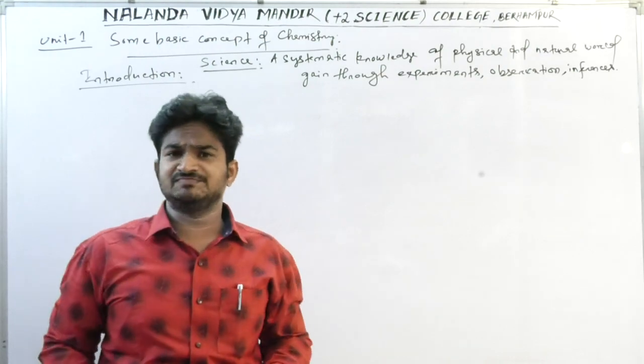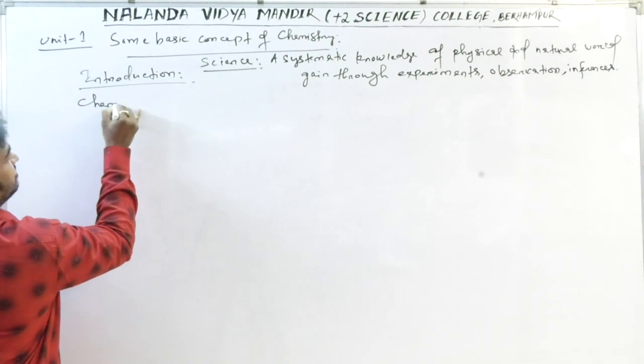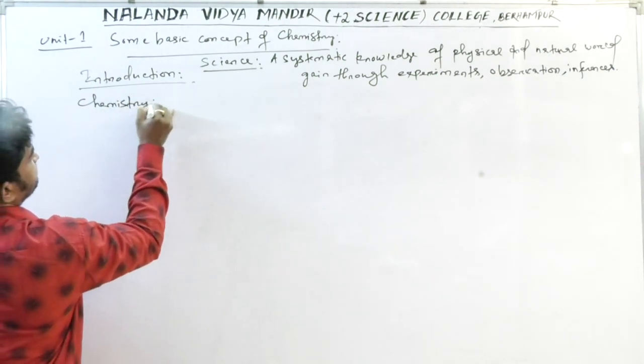It is an important disciplinary subject. So what is the definition of chemistry?